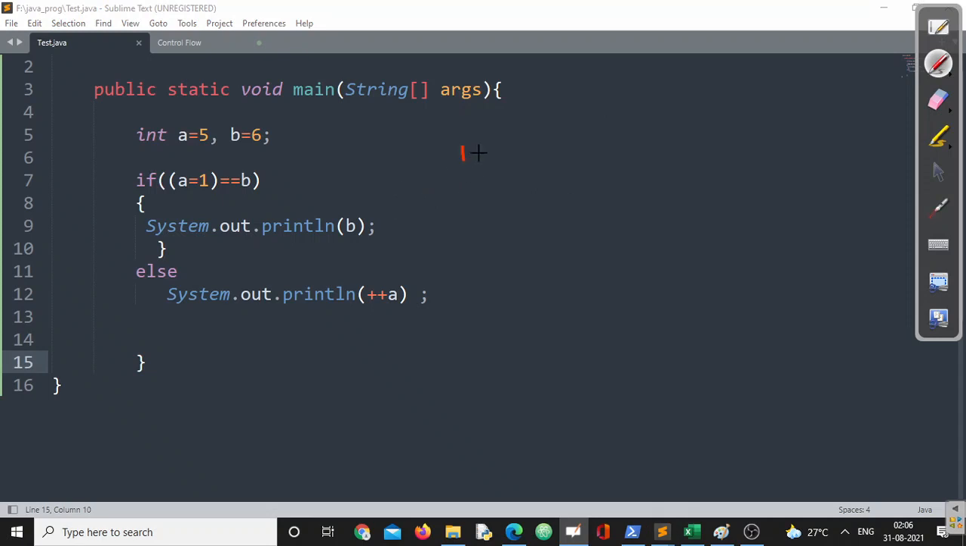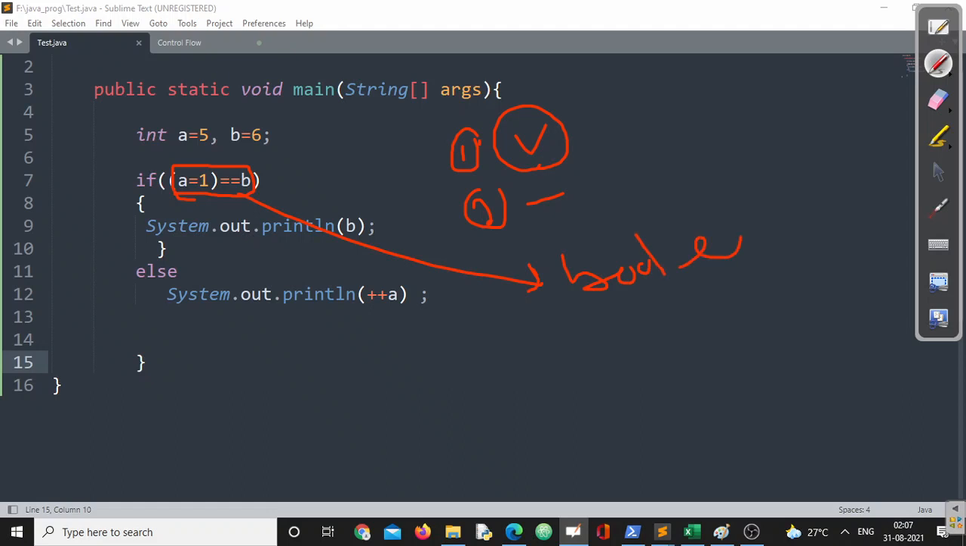Now the first question is whether this is a valid one or invalid one. Second question, what will be the output? Now what are the rules for a valid one? The valid one says the condition in the test part of the if should be a boolean value. Doesn't matter whether that is a compile time constant or a variable, it should produce a boolean value.